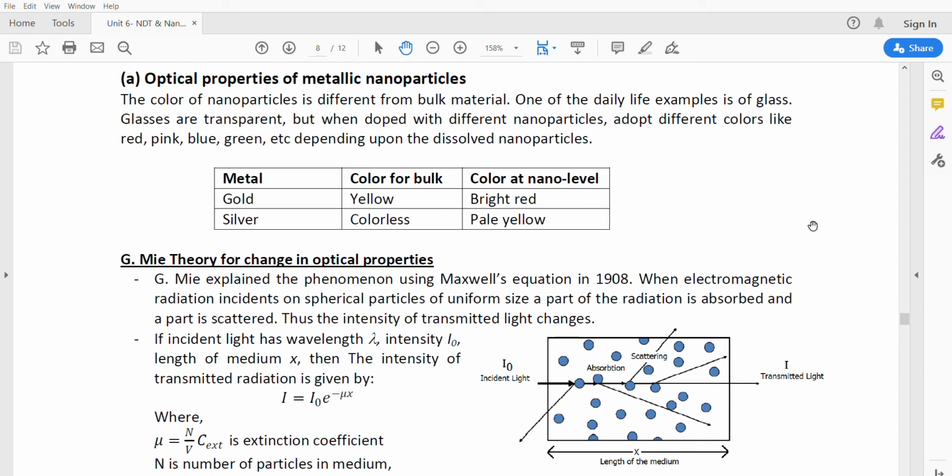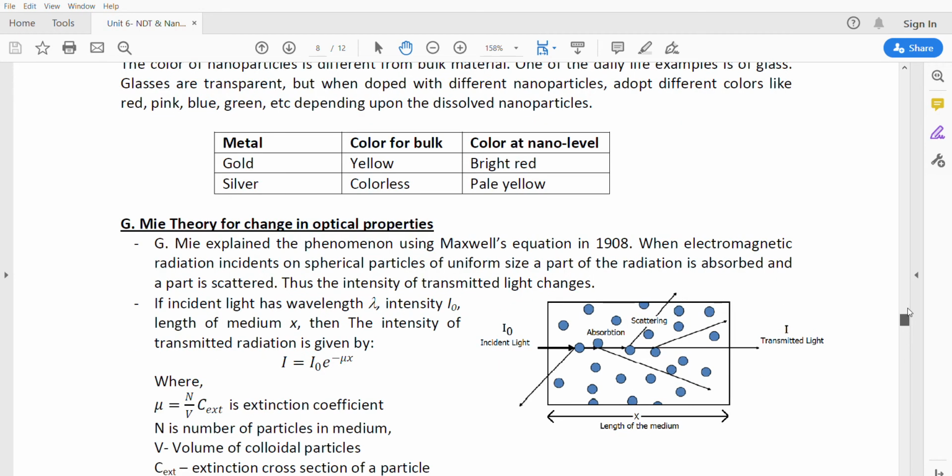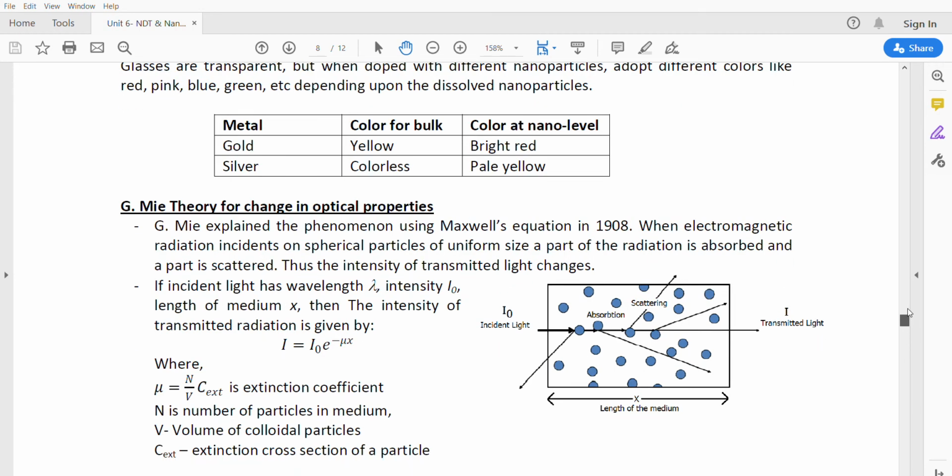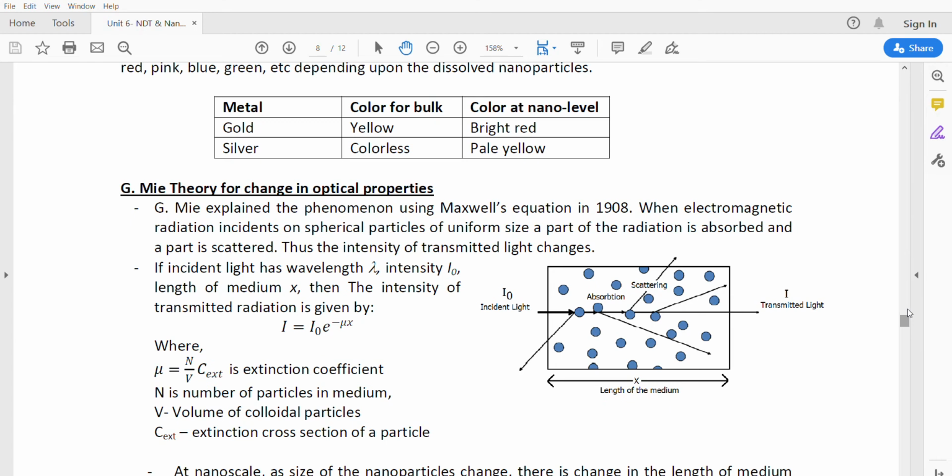Mie theory is used to explain the change in the optical properties. This theory explains why these nanomaterials have different optical properties compared to the bulk materials. Due to the change in size, the wavelength which these particles absorb also changes. Mainly the absorption and scattering of the wavelength by the nanomaterial changes. Due to this only, the color behaves differently.